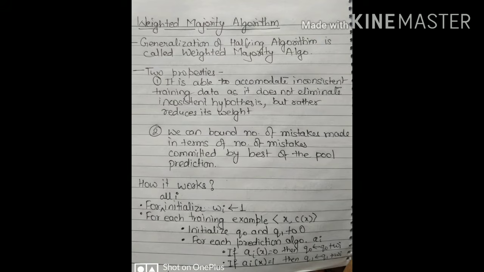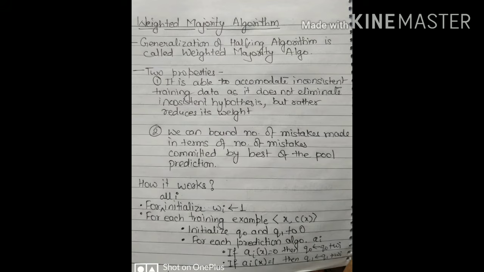So there are basically two properties. It is able to accommodate inconsistent training data, as it does not eliminate inconsistent hypotheses but rather reduces their weight. The second property is that we can bound the number of mistakes made in terms of the number of mistakes committed by the best of the pool of predictors. Let's see how it works.